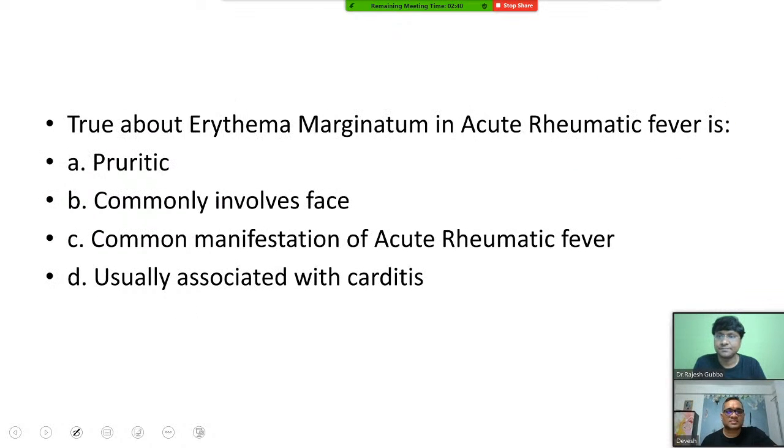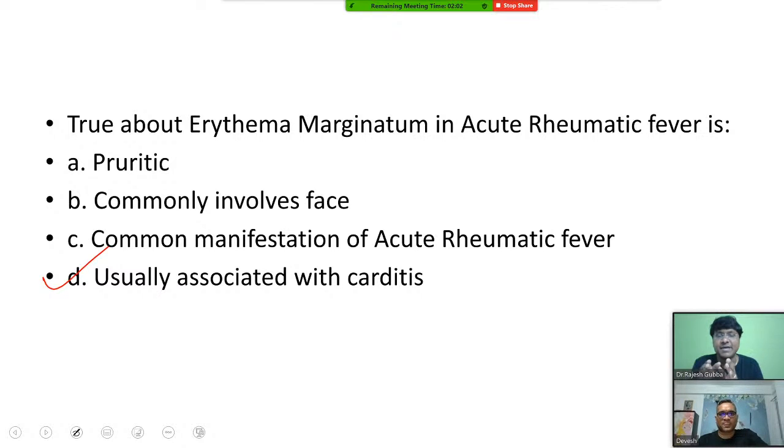And the last question. What is the true statement about erythema marginatum in acute rheumatic fever? Pruritic, commonly involves the face, common manifestation of acute rheumatic fever, usually associated with carditis. Right. So the answer here is very good. Ravi has answered this question. Very good, Ravi and Danish. The answer is it is usually associated with carditis.